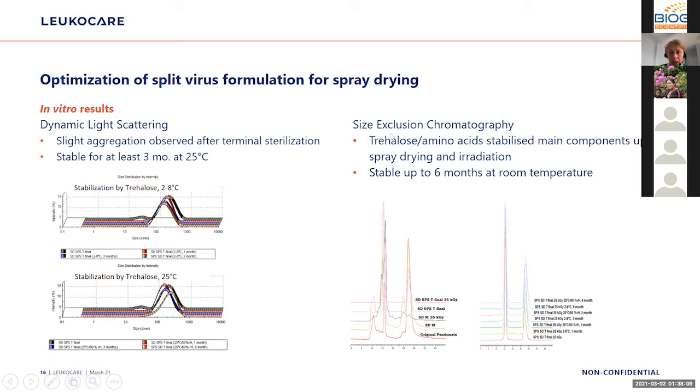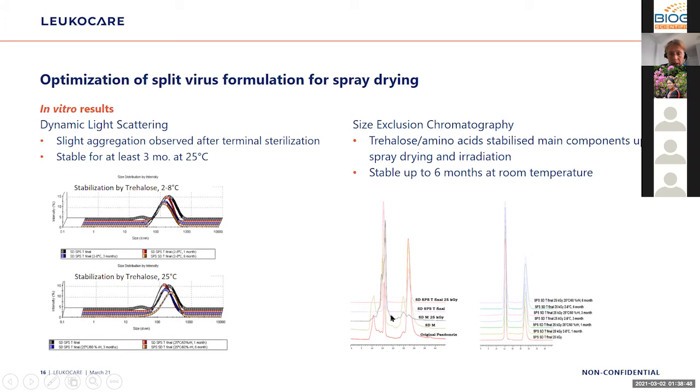On the size exclusion chromatography side, we have plotted here all the different formulations in the beginning of stability storage. So in front here, you see the red one, and I just follow that line. We have some minor components, one major component, again, a minor component. Here's a second major component, and here it runs out. We see that if we have a spray drying with just mannitol, we keep the minor components, but they are changed. And if we add then terminal sterilization, all is lost.